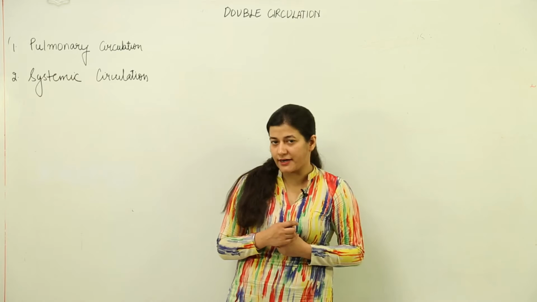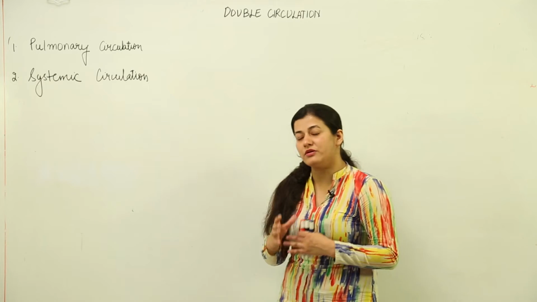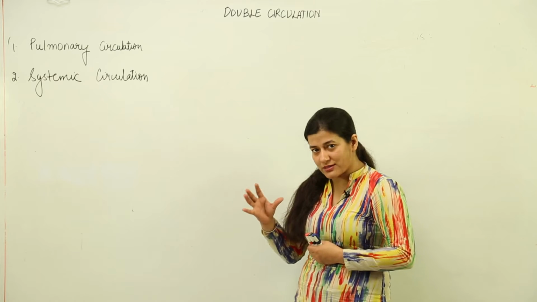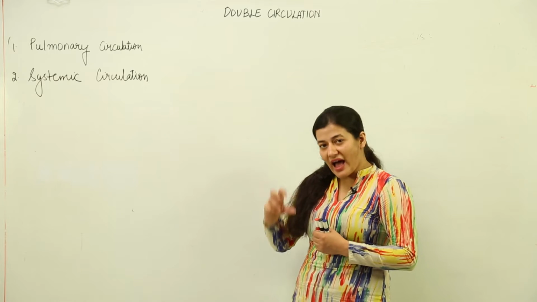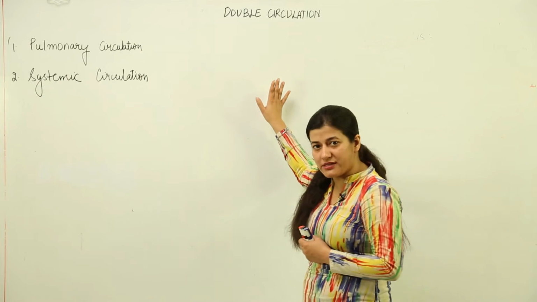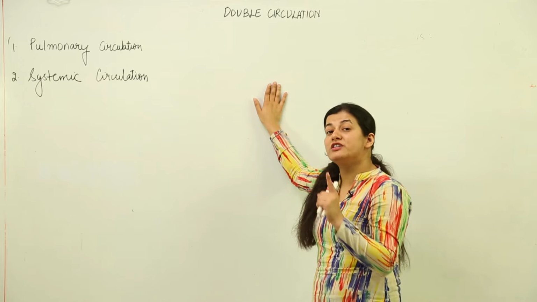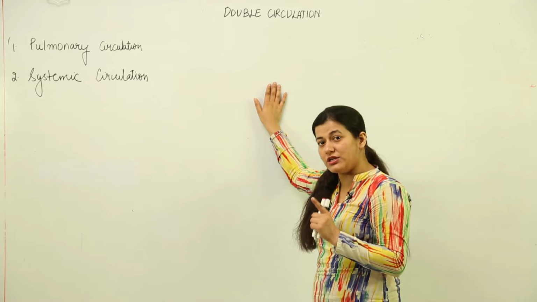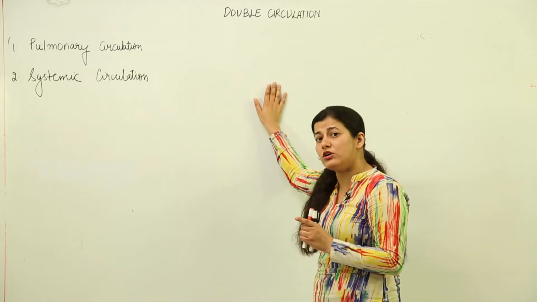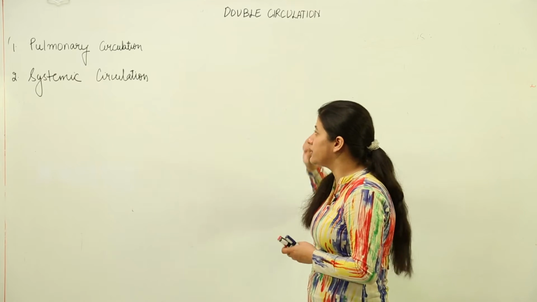Now these terms sound heavyweight, but they are very simple, because now you are quite clear with the basic fundamentals of this system and the physiology behind it. Before we jump to the other two types of circulation, which were the hepatic portal circulation and the coronary artery circulation, what we have to deal with now is double circulation.